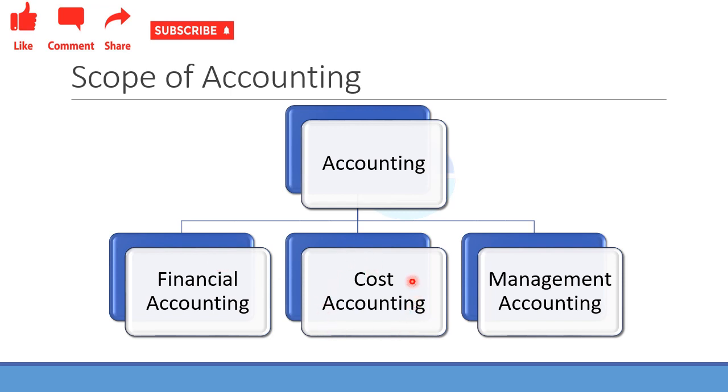Cost accounting means the cost incurred to produce a particular item of the organization. What is the cost incurred? That means there will be labor cost, raw material cost, transportation cost. There will be different costs incurred to produce a particular item in an organization. So next is the management accounting. This is the combination of financial accounting as well as cost accounting. So financial accounting plus cost accounting is the management accounting.